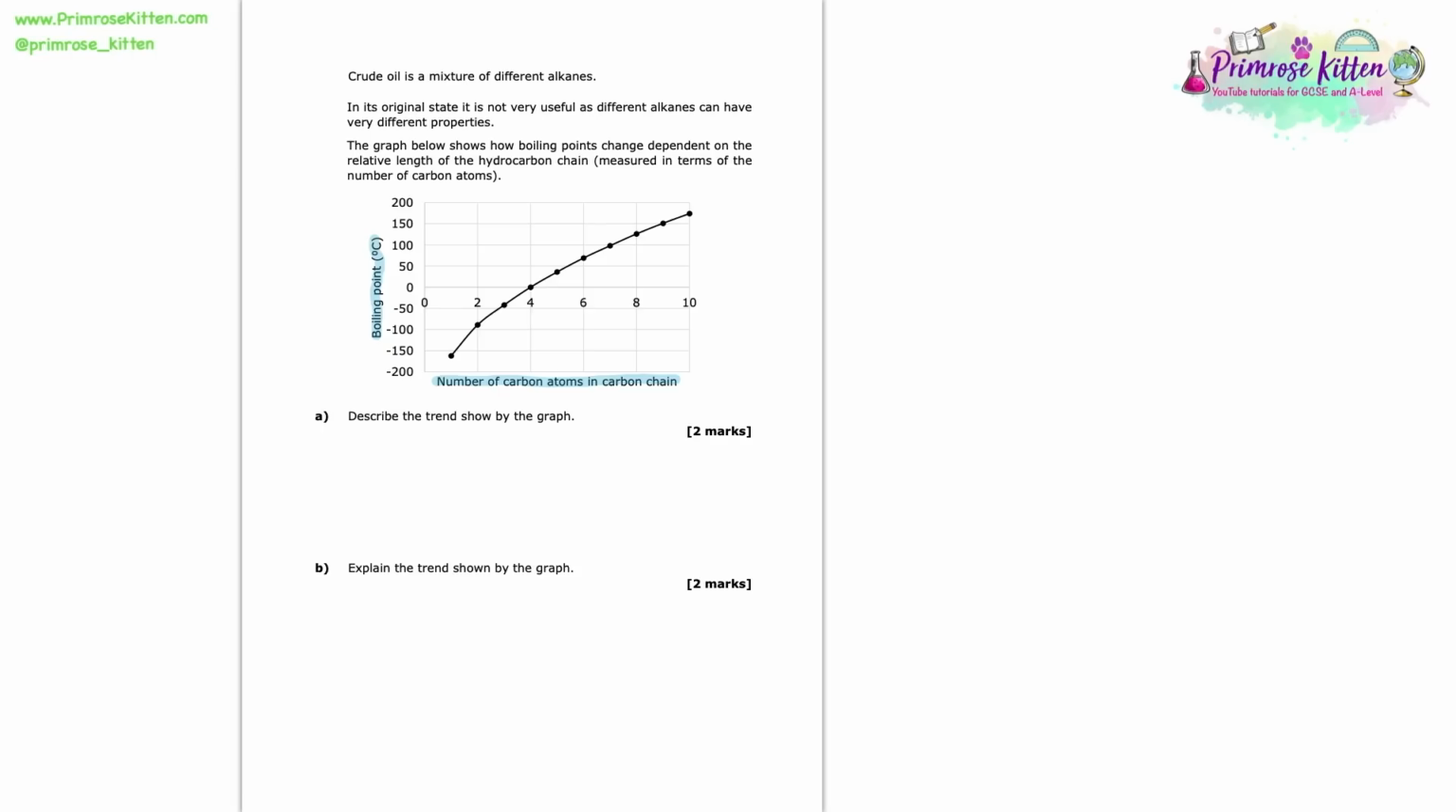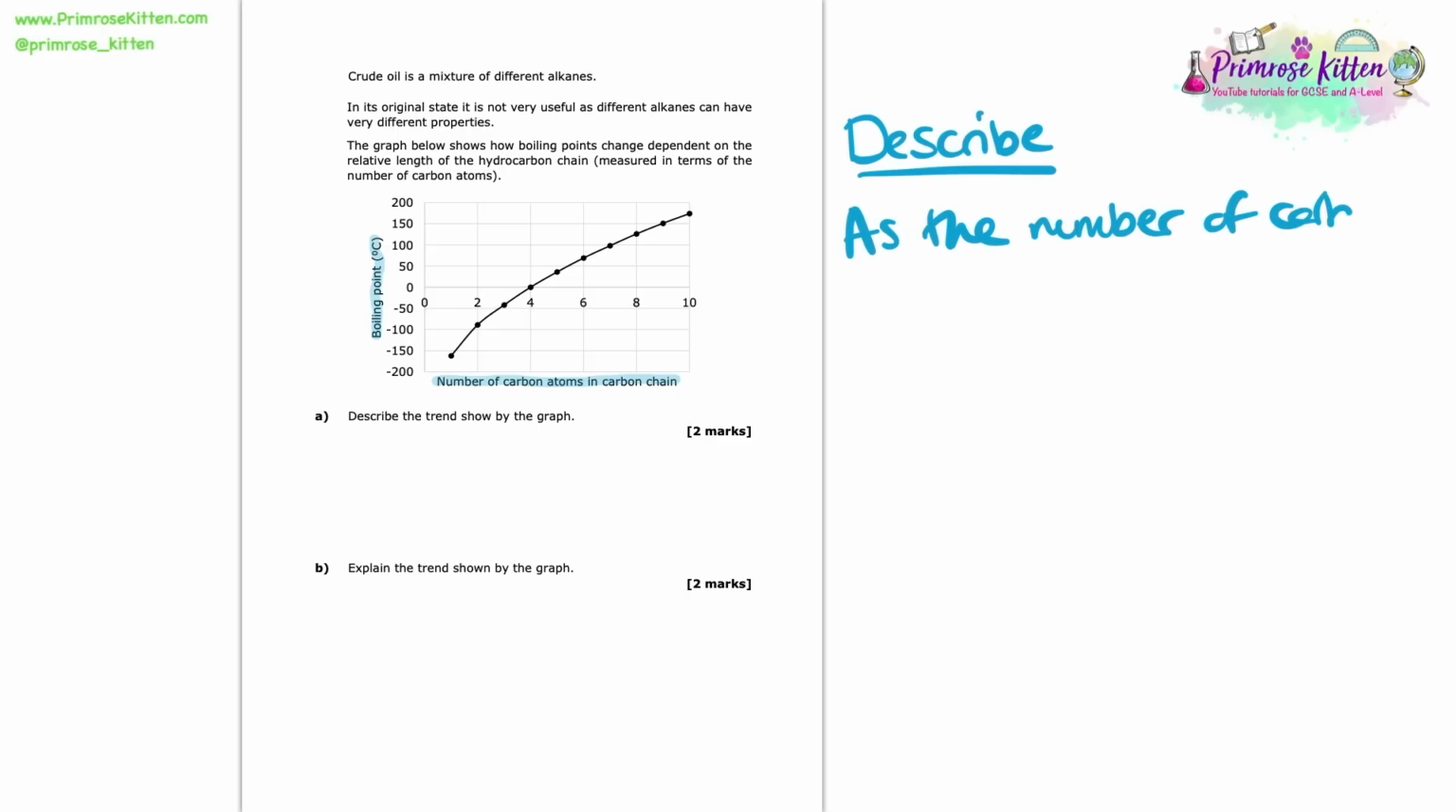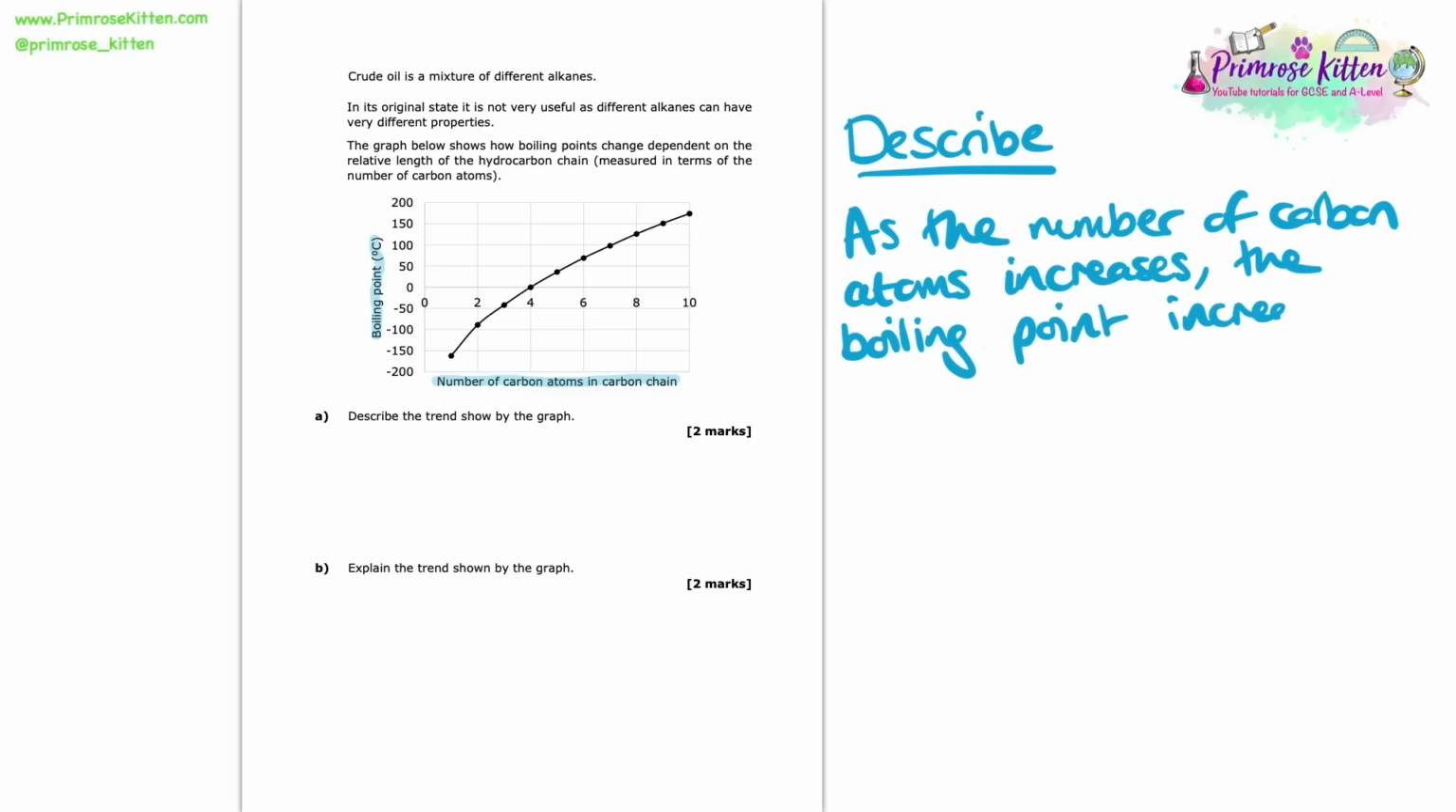Here we're asked to describe the trend shown by the graph. So here you can see this is a 2-mark question. So in this describe, we need 2 good points. The first point is always the most obvious one. Okay, so if we look at this, we can clearly see a trend. We can see that as the number of carbon atoms increase, the boiling point also increases. You can see that due to the positive correlation on the graph. So I would always start these describe questions with the most obvious statement.